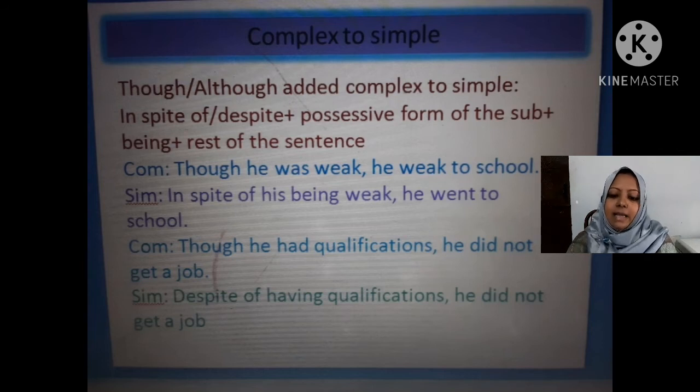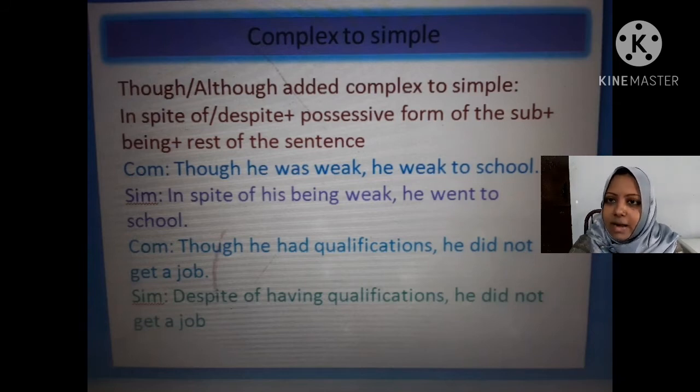Notice that in the first example I have taken being, and in the second example I have taken having. Why this difference? Because in the second example, though he had, there is a had, and in the first sentence, though he was, there is a was.